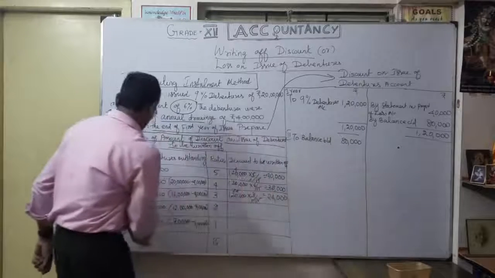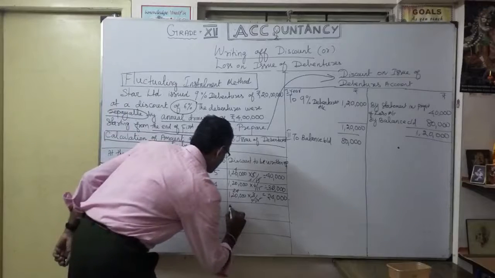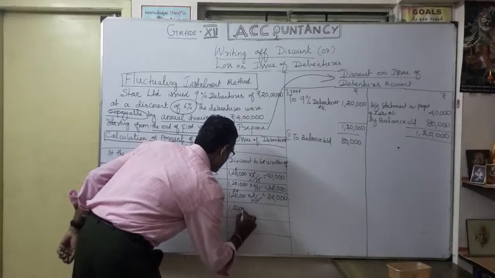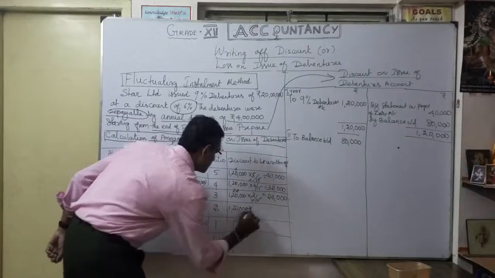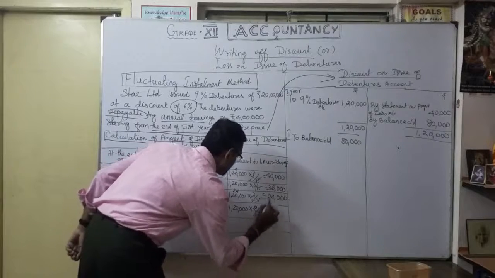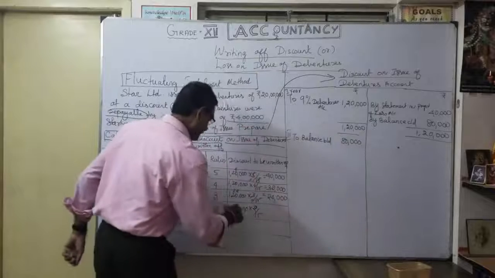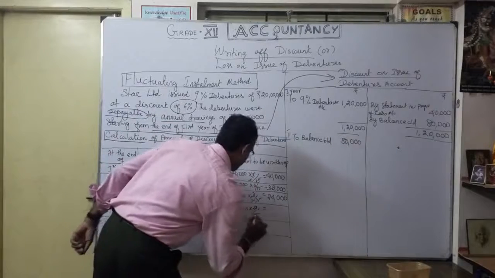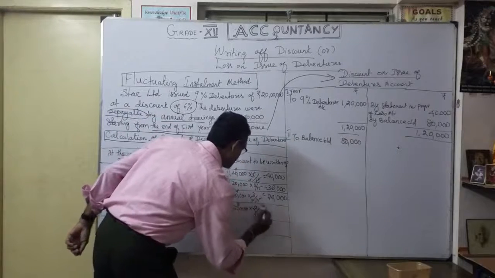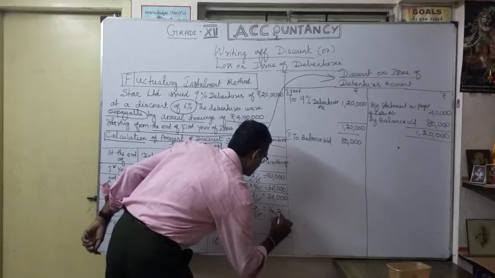Then our fourth year, again 1,20,000, our loss on issue of debenture, 2 by 15. Actually 1,20,000, 8 times, correct? So you will cancel this 8 times, you will get 16,000.